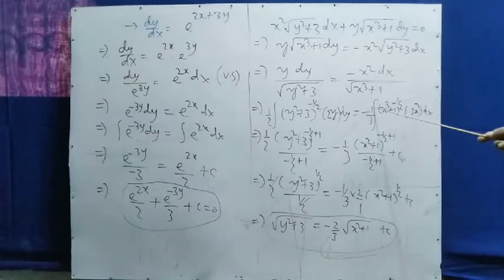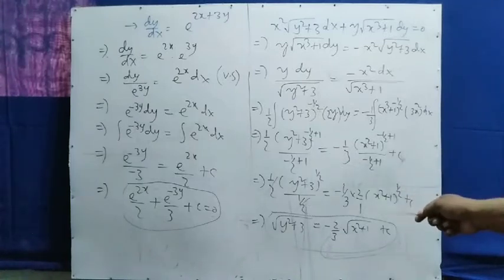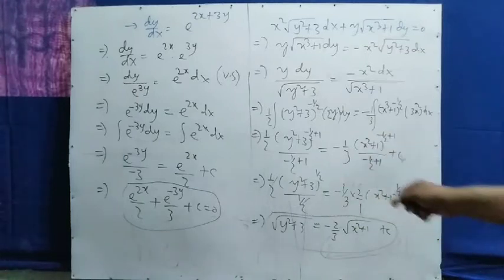Similarly, here also minus 1 by 3 is there already. Here the derivative part you leave. Here it is x cube plus 1 to the power minus 1 by 2 plus 1 by minus 1 by 2 plus 1. So minus 1 by 2 plus 1 means plus 1 by 2.